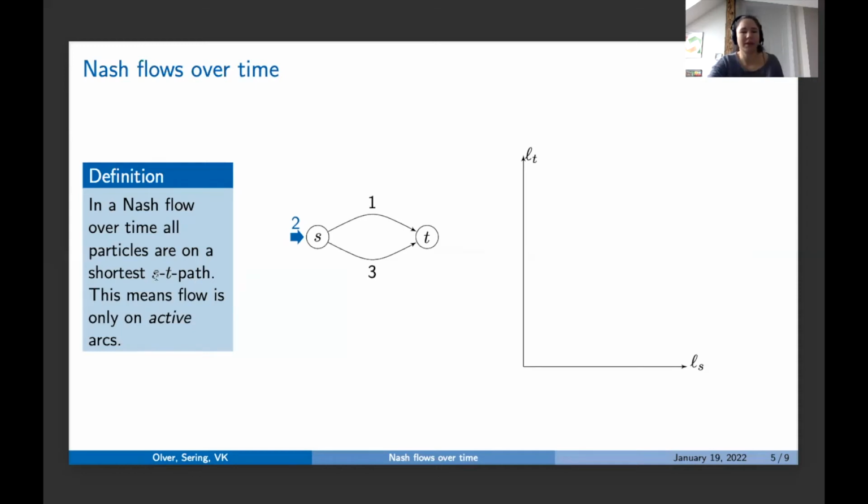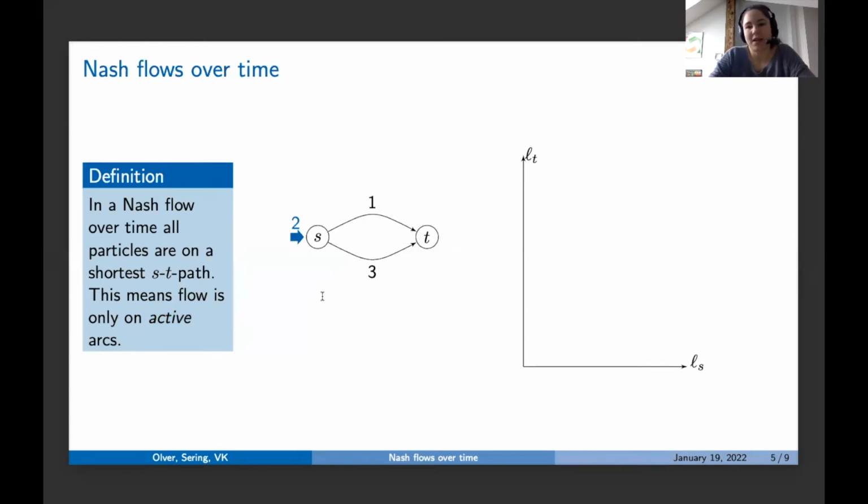Okay, so as I said, players or particles in game theory are selfish. They want to arrive as early as possible. So this means that at any time, every particle is on a shortest s-t path. And with this other definition, which we just made, with this minimum definition, we can say, okay, this means flow is only on active arcs. And this will be quite helpful.